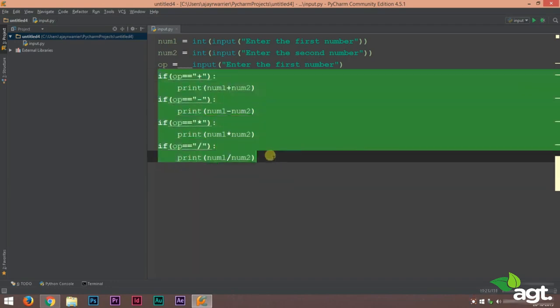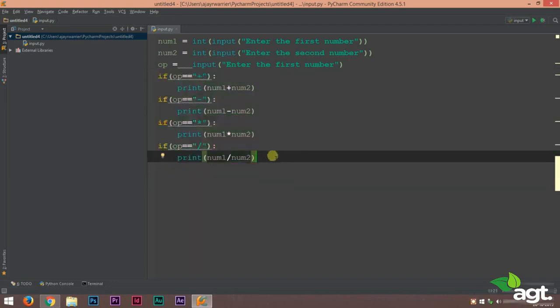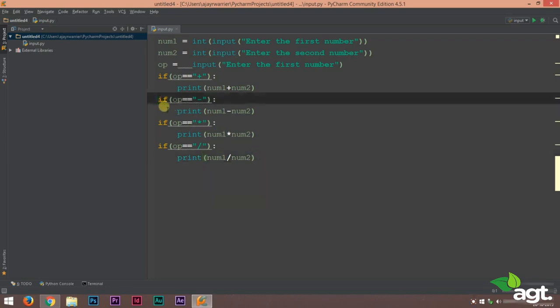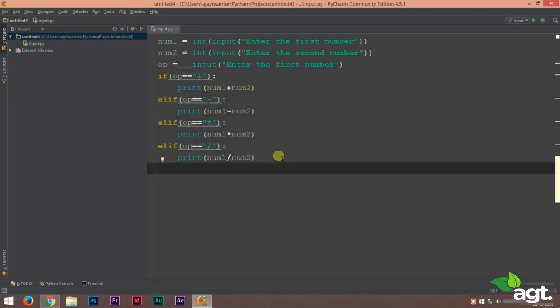So we can write our program in this way if you want, but this will not be that much efficient. To reduce the number of comparisons, we'll be using the elif statement. So let's use the elif statement here. Alright, our program is more efficient now. It will have less number of comparisons.